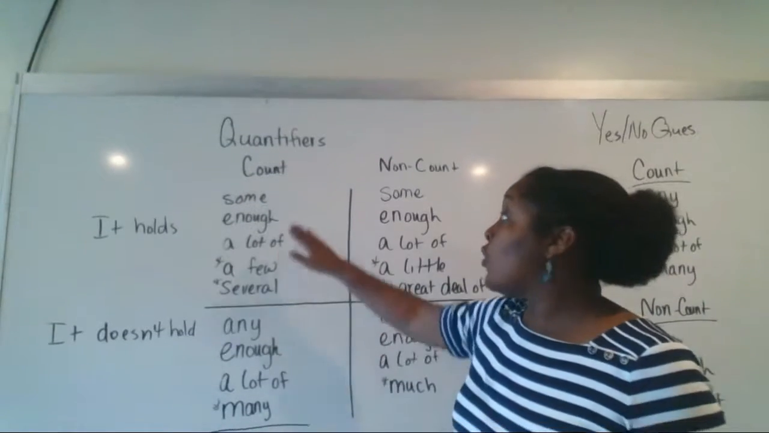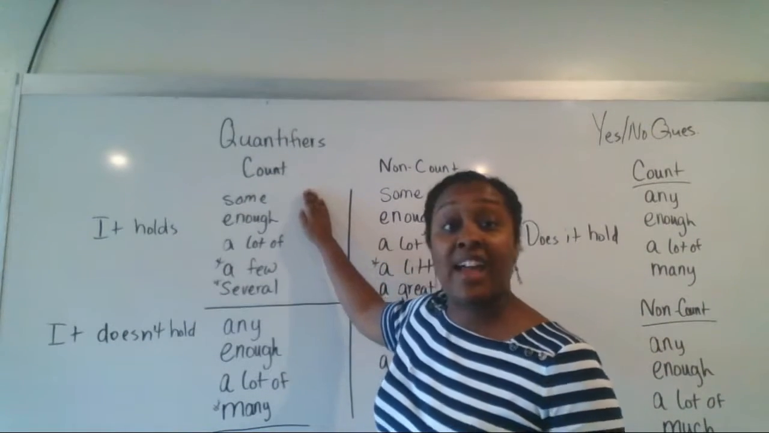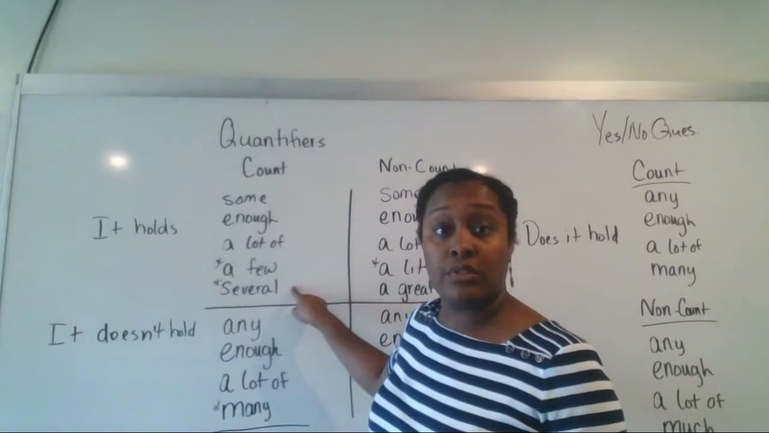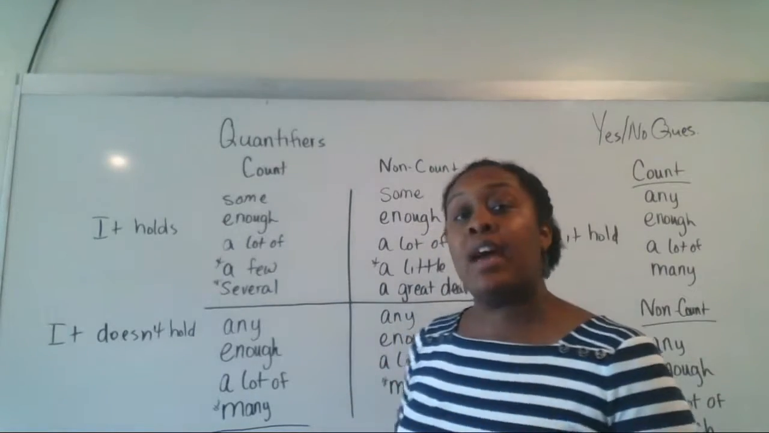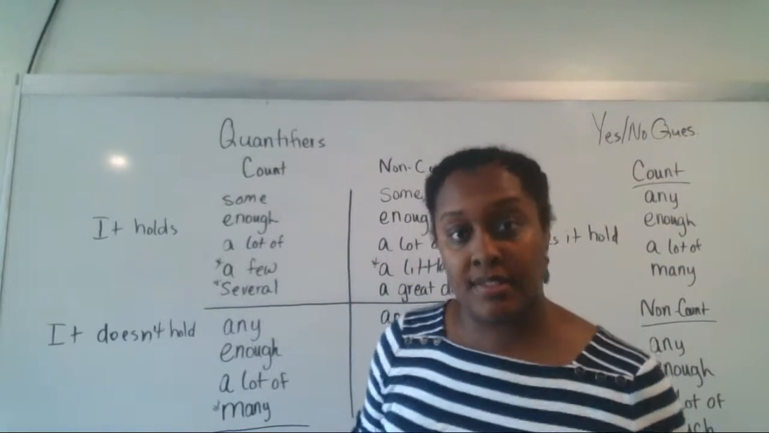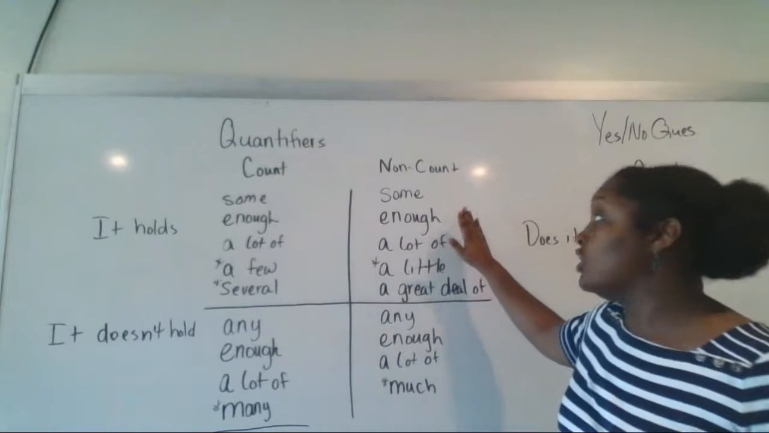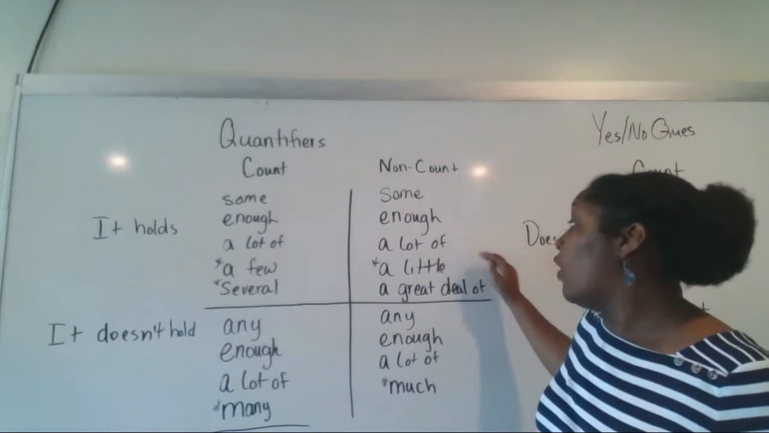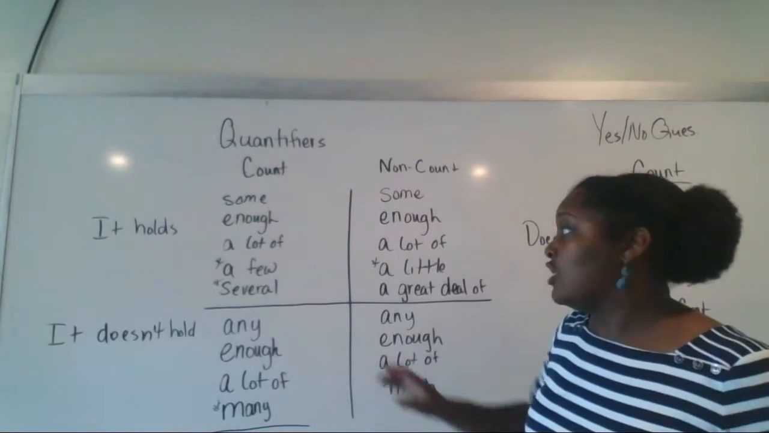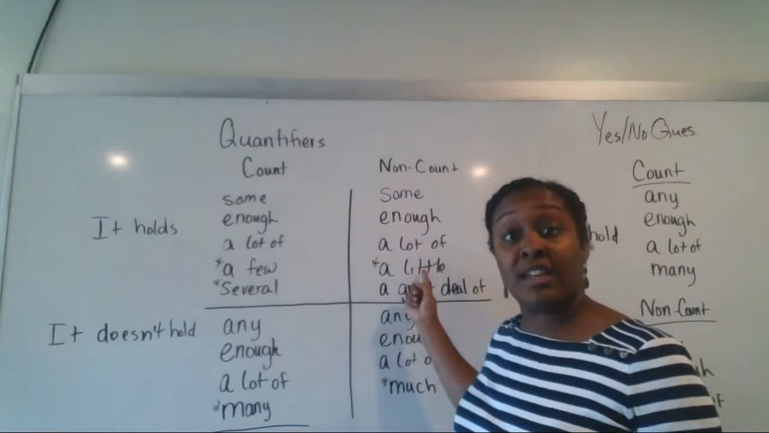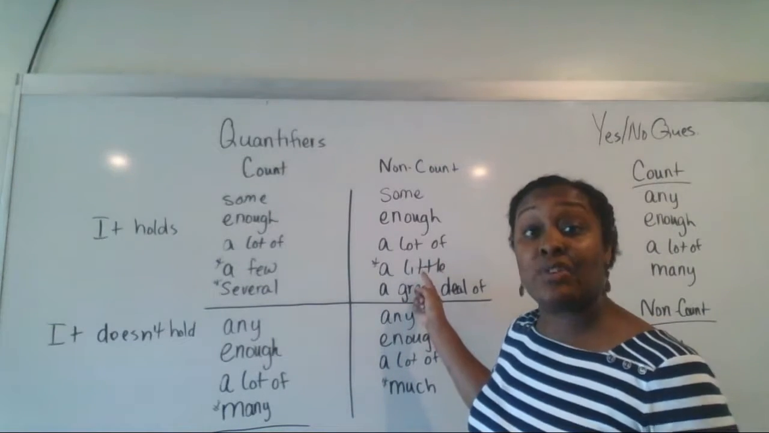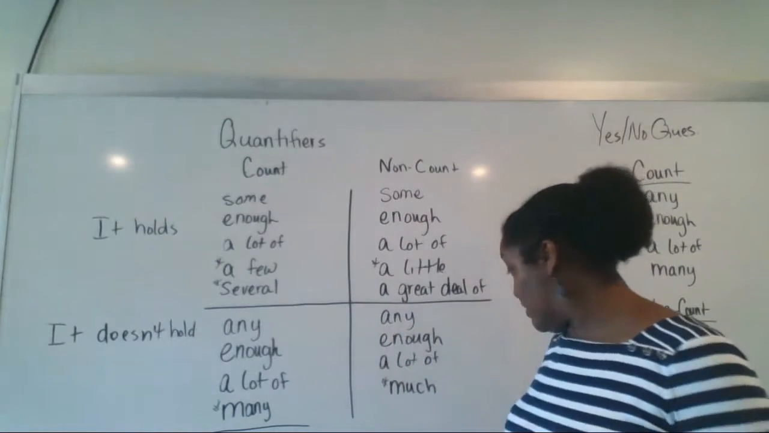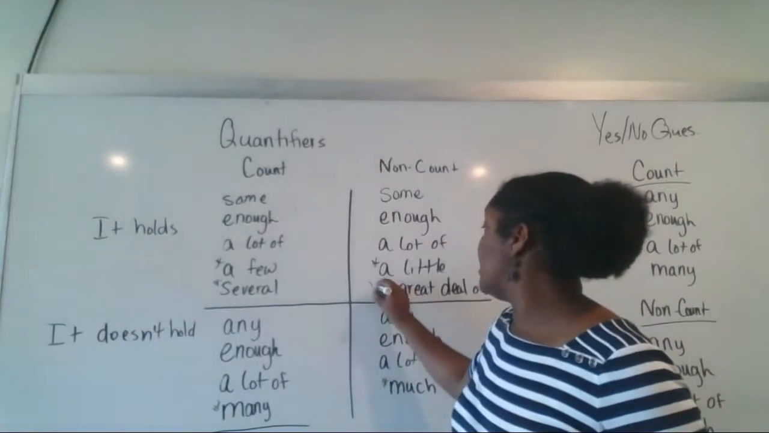Yeah, okay. So with your count nouns, you're going to use the quantifiers some, enough, a lot of, a few, or several. Okay? So if it's a count noun, these are what you'll use in affirmative statements. If it's non-count, you can use some, enough, a lot of, a little, or a great deal of. These are the difference. You cannot use a few or several with non-count. And you cannot use a little or a great deal of with count. So they're your starred ones. I didn't star a great deal of yet.